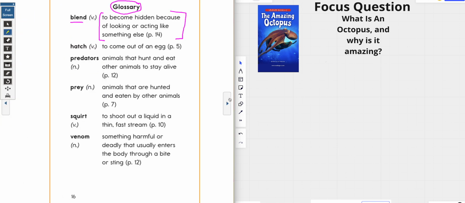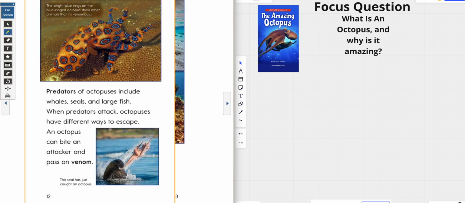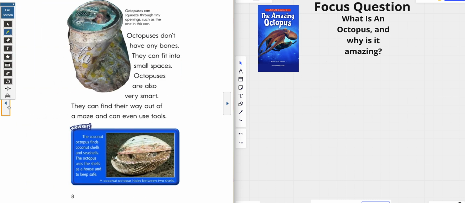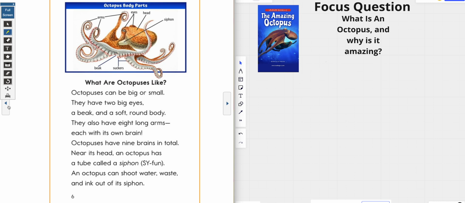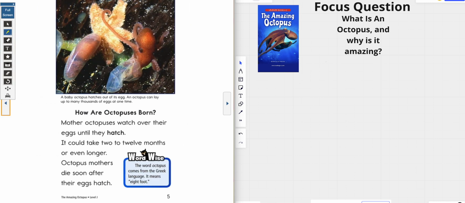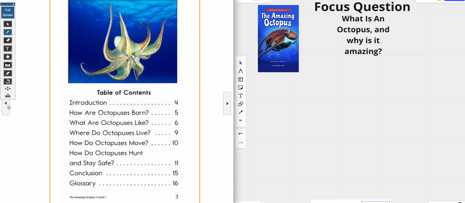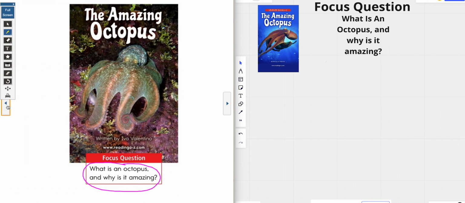We have the glossary, which helps us figure out the words that we may or may not know. And if we need to figure them out, we can come right to the back instead of guessing. And then the last thing is we have our focus question. Oh gosh, y'all, there are so many things in here, but we're going to take a look at it in just a second.